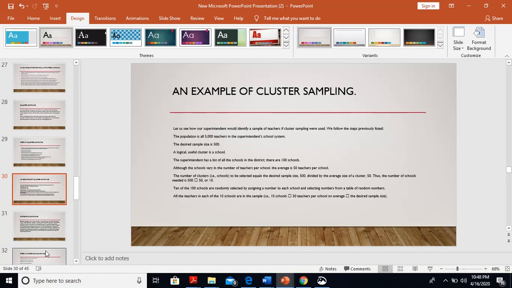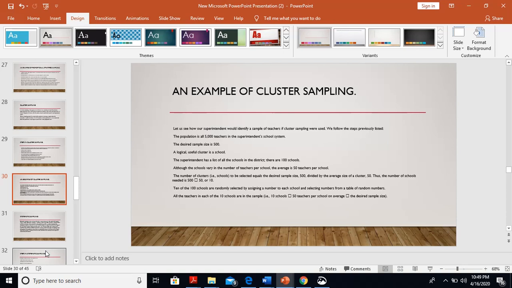An example of cluster sampling. Let's see how our superintendent would identify a sample of teachers if cluster sampling were used. We follow the steps previously listed. The population is all 5,000 teachers in the superintendent's school system. The desired sample size is 500. A logical, useful cluster is a school. The superintendent has a list of all the schools in the district. There are 100 schools. Although the schools vary in the number of teachers per school, the average is 50 teachers per school.